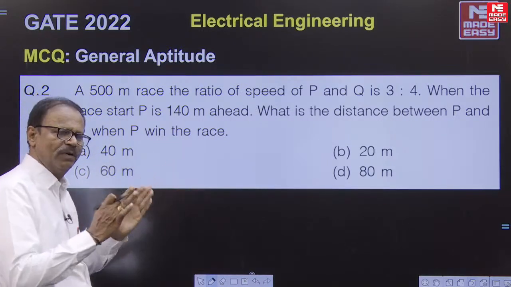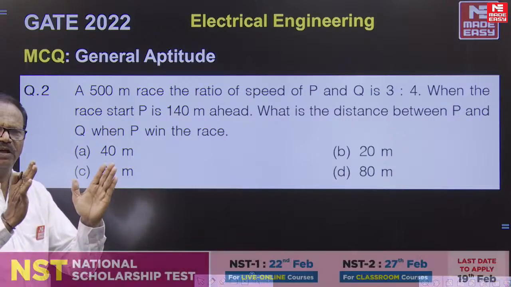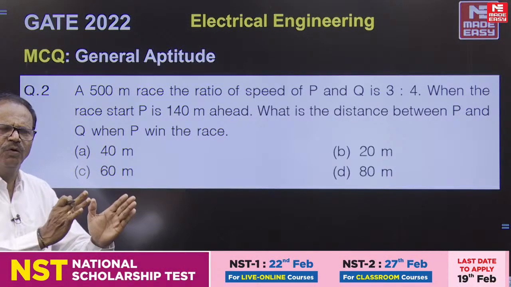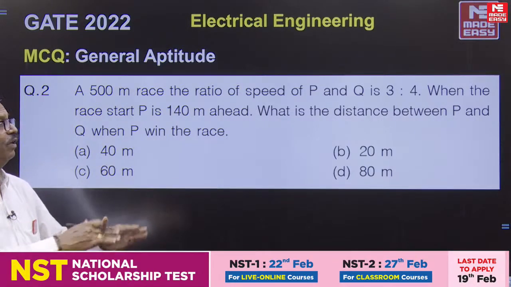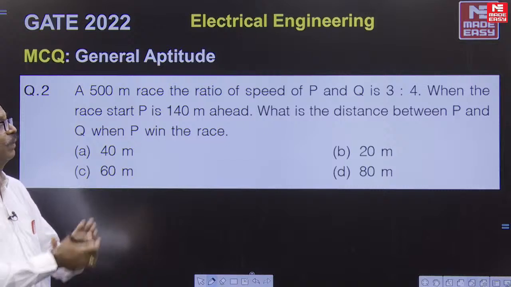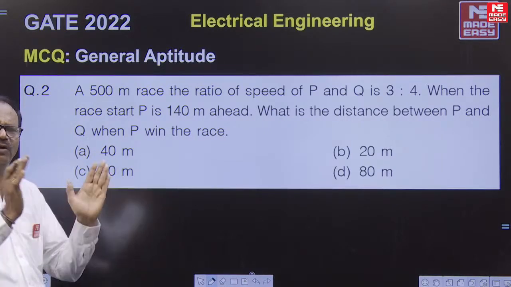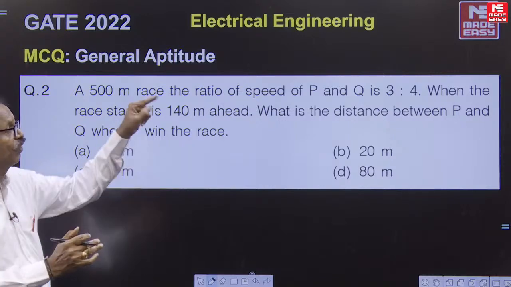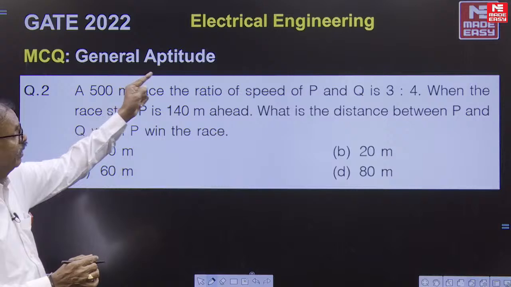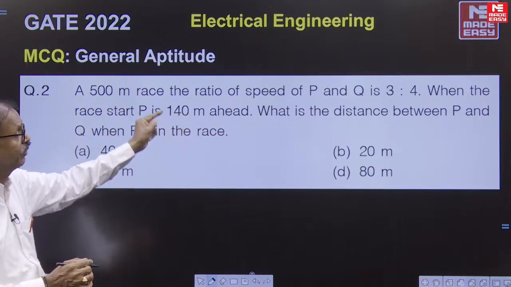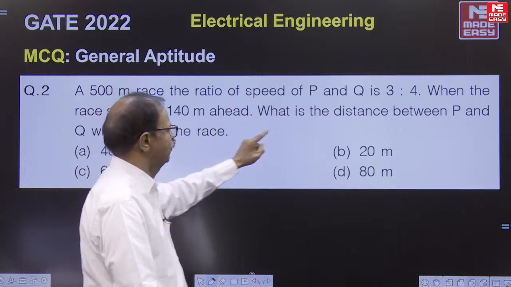So first of all, you have to read the problem. Total distance will be 500 meters. P starts after 140, so only 360 meters remain. Q starts from the beginning. Ratio 3:4. P is equal to 3x, 3x is equal to 360. X value is 120. So 4x is 4 into 120, 480. When P reaches the end of 500 meters, Q reaches only 480. Difference will be 20 meters. So P wins the race by 20 meters.